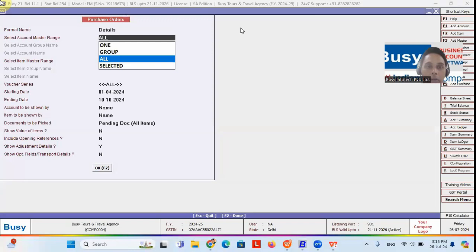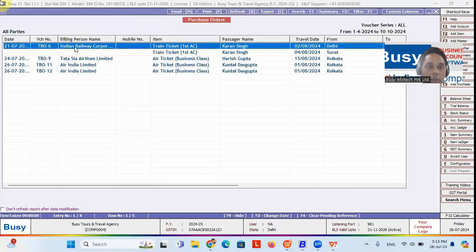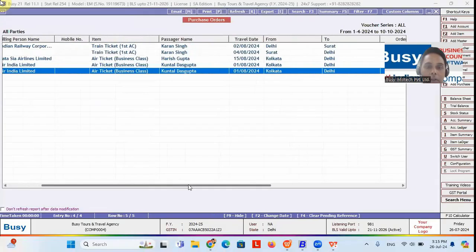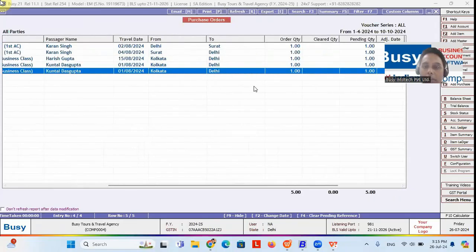The ticket booking detail will be available from this report, where you can see the date, the billing person name, the item name, as generated in a confirmation ticket booking, where you can see the passenger name, the travel date, and the destination details are also coming. Now here it's showing pending.